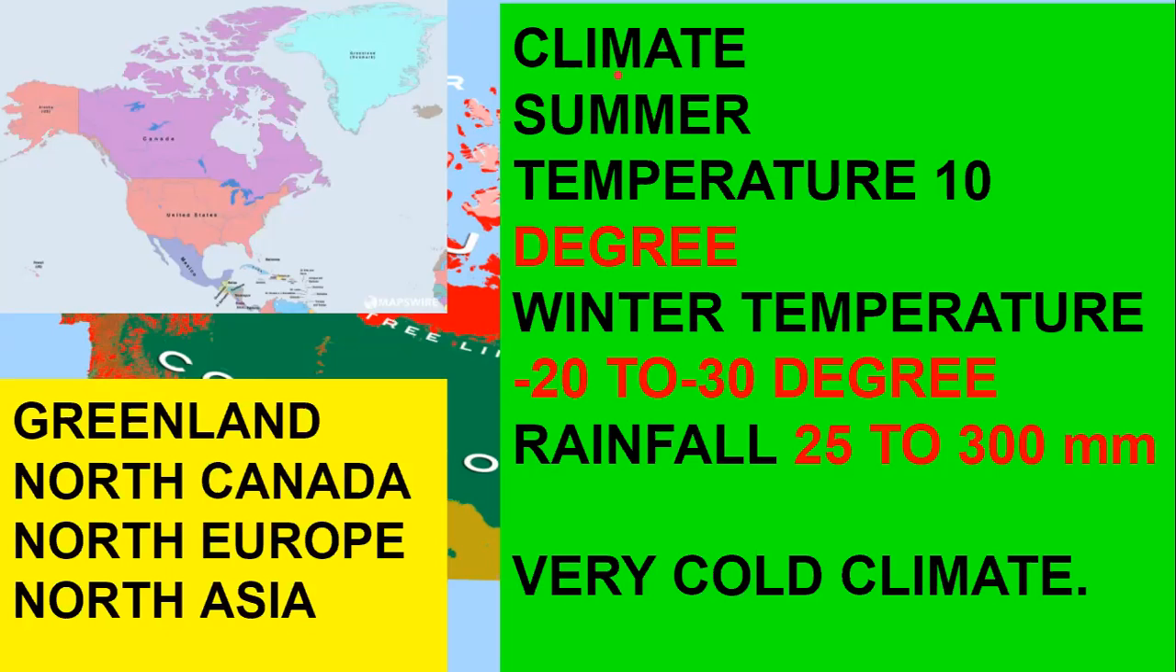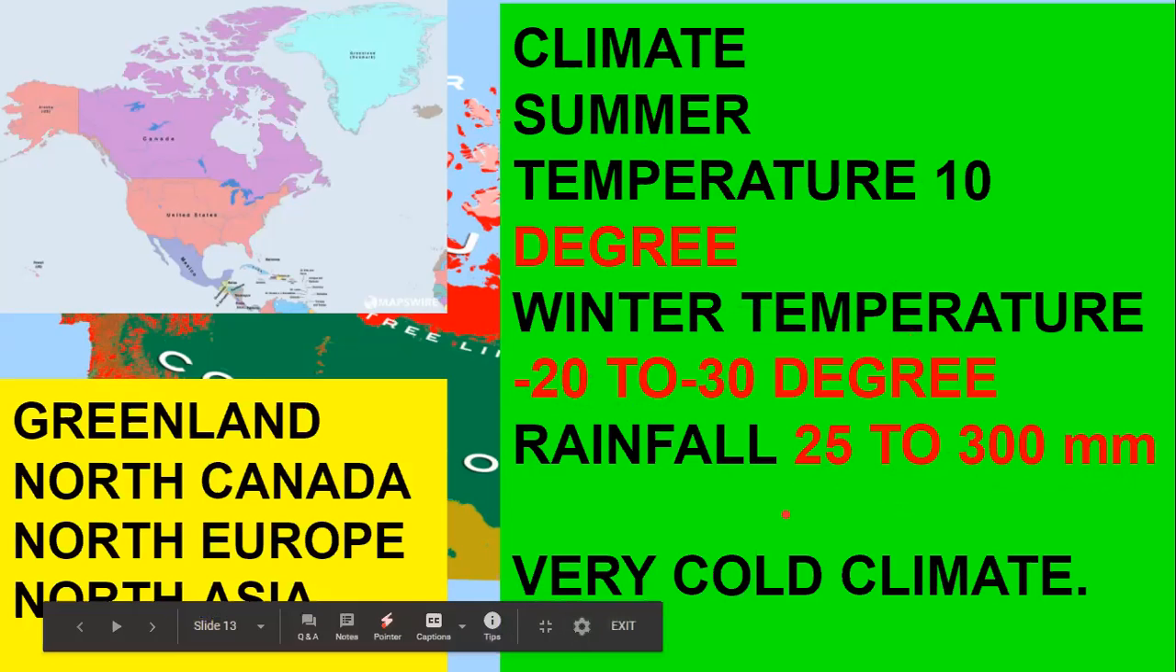So how will the climate be? The summer temperature is 10 degree, very less. And winter temperature goes below 0 degree, that means from minus 20 degree to minus 30 degrees Celsius. You know the freezing point of ice is 0 degree. Below 0 degree it goes in winter. And rainfall is 25 to 300 millimeters. Very less rainfall. It is very, very cold over there, cold climate.